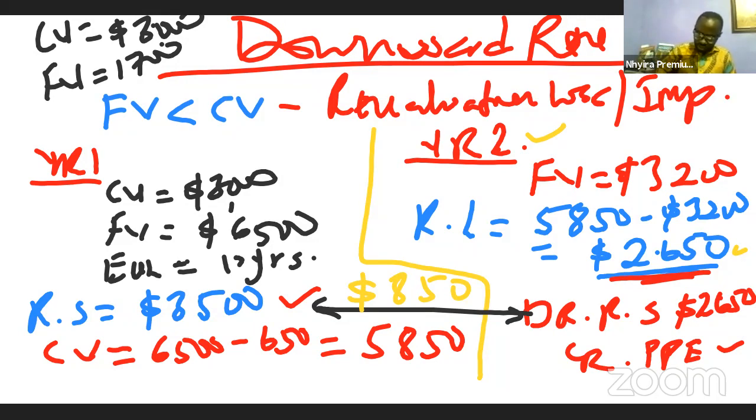Now, Collins, the 6,500 minus 650, the 650 is the depreciation because the remaining useful life of the asset is 10 years. So 6,500 divided by 10 will give us 650. And the revalued amount is 6,500. So we take the 650 from the 6,500, and that gives us the carrying value at the end of the first year, that is 5,850. So Collins, I hope you understand that now.